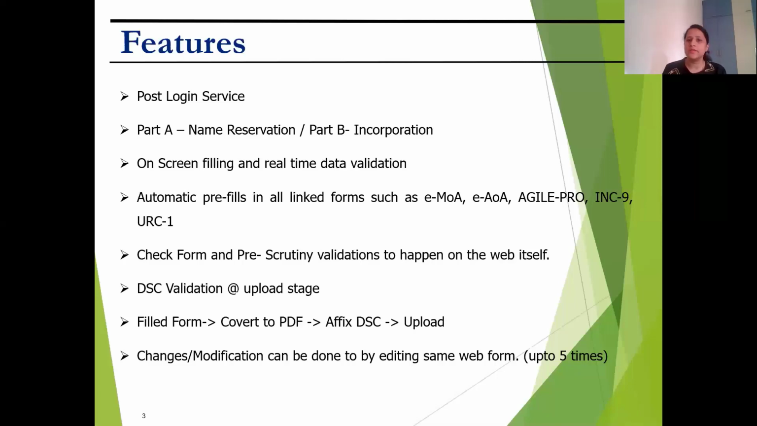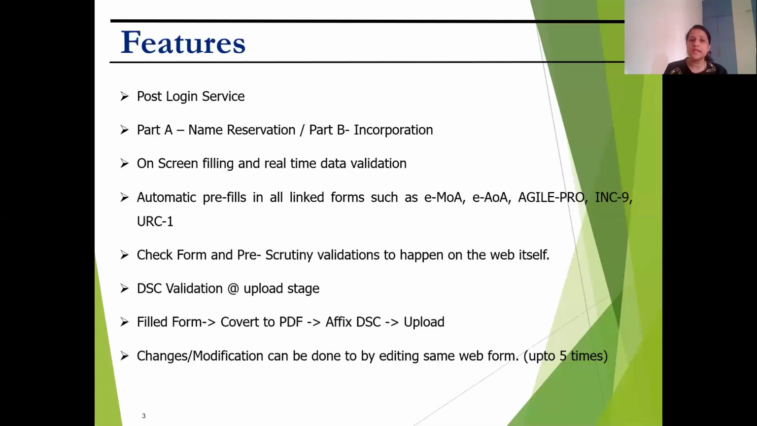It is an on-screen filling. Since it is a web form, real-time data validation would happen. All the linked forms, such as the EMOA, EAOA, the Agile Pro. Agile Pro is for all your registrations of PF, PTAX, ESI, bank account opening, GST, and INC-9. URC-1 if applicable. URC-1 is basically for conversion of an LLP or a partnership firm into a company.